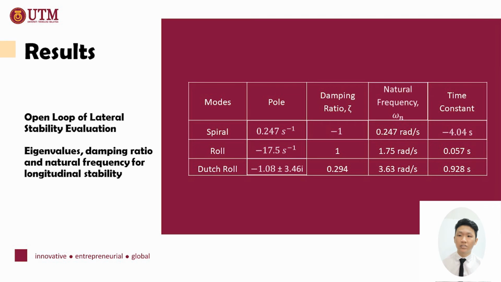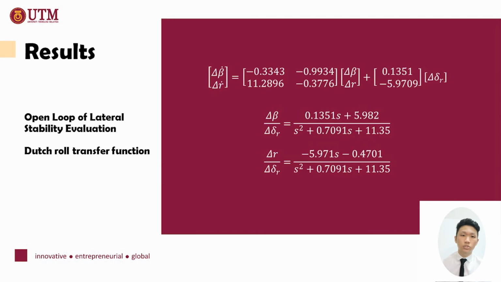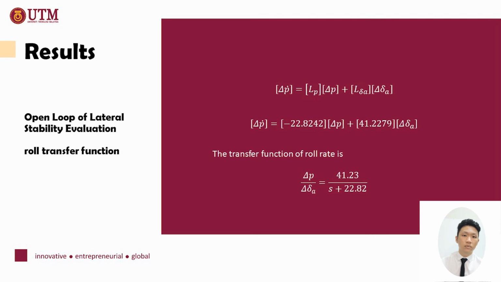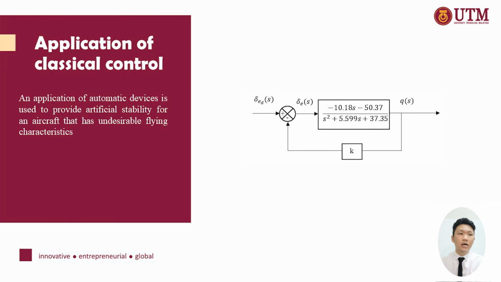Meanwhile, for the Dutch roll mode, the damping ratio is 0.294, above the minimum range of damping ratio, which is also considered a level 1 flying quality, but the spiral mode is unstable. So this is the Dutch roll transfer function that we obtain, and the roll transfer function due to the aileron. Let us look into the next topic.